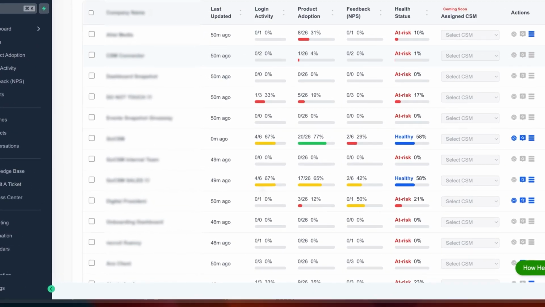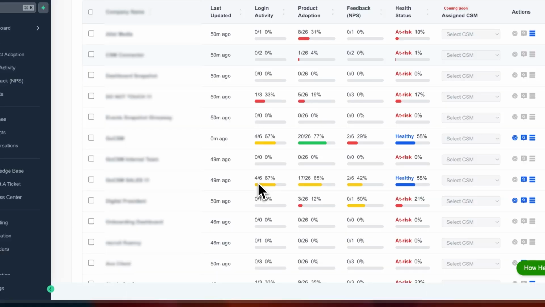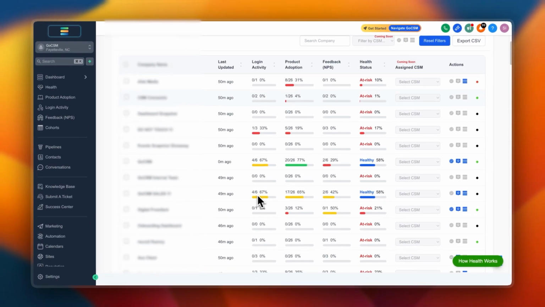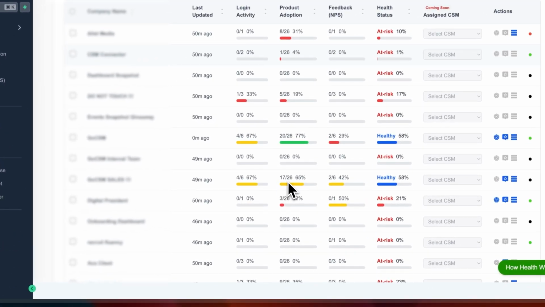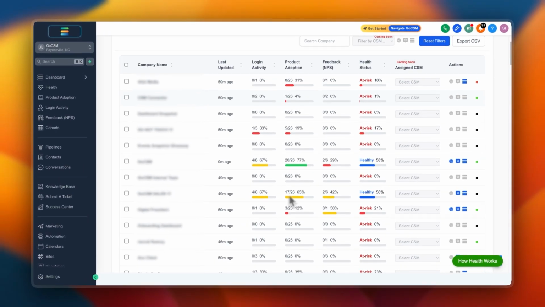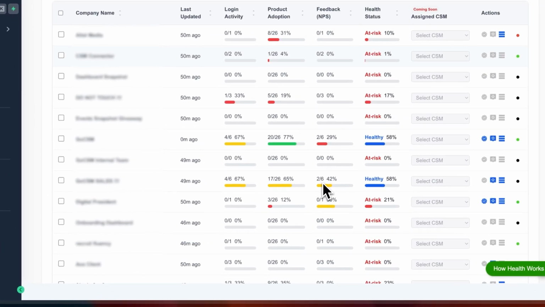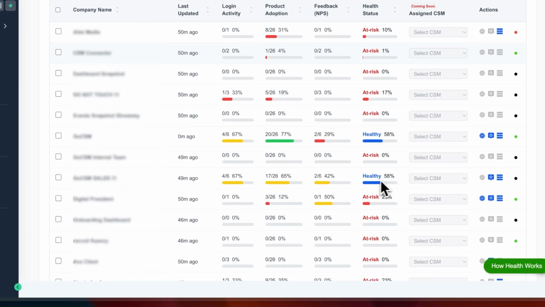Then we have the login activity. This shows how many users are active out of the total users. Then we have the product adoption, which shows how many features are being used. So basically there are 26 features that are being offered, out of which 17 are being utilized. And in the feedback, you're going to see that the feedback was requested to 6 users, out of which only 2 of them responded. This is the health status, which is based on these scores.